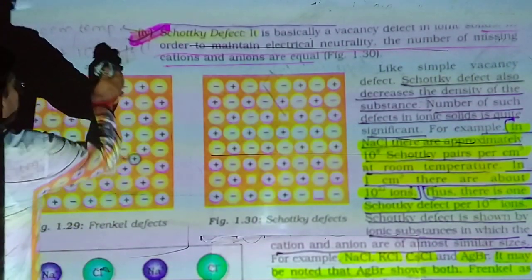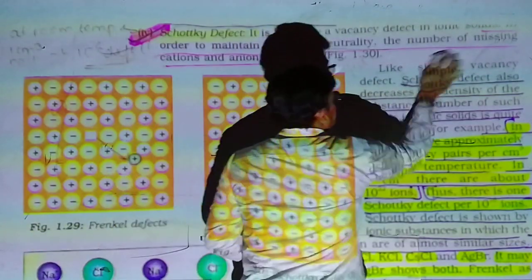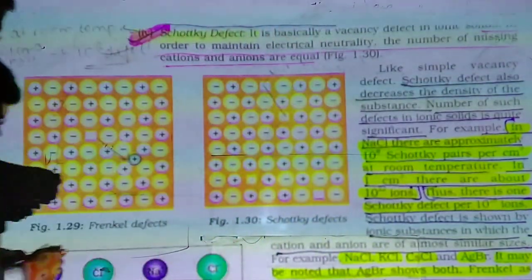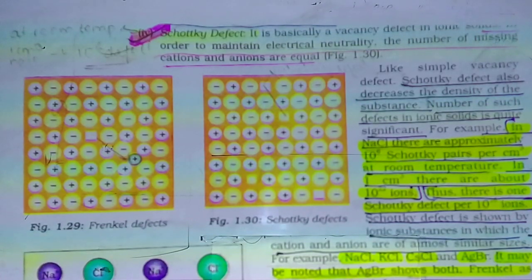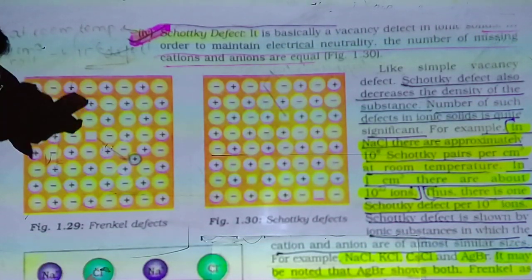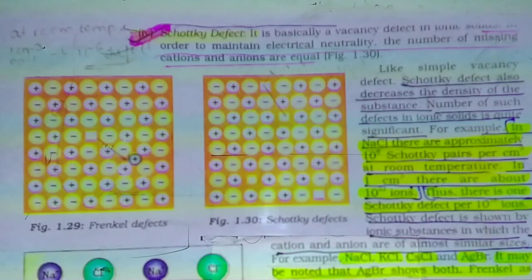Students, now we are in stoichiometric defect. In the last lecture we discussed that there are three main types of point defects: stoichiometric defect, non-stoichiometric defect, and impurity defect. In the stoichiometric defect, there are also two types: interstitial defect and vacancy defect.